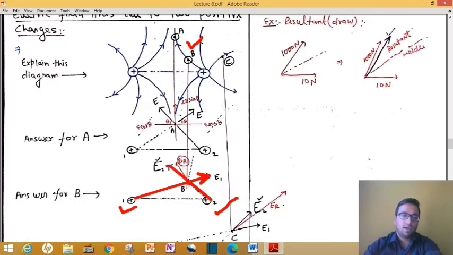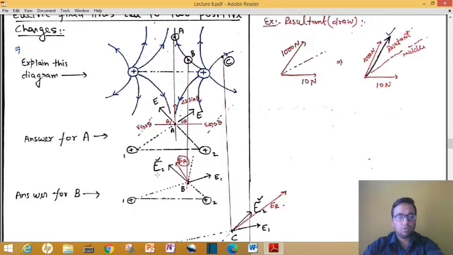If I ask you, of these two electric fields, E1 is the electric field due to charge 1 and E2 is the electric field due to charge 2, which is greater in magnitude? Think about it. If these two charges are equal, suppose I have taken equal charges, we will still have E2 of greater magnitude.